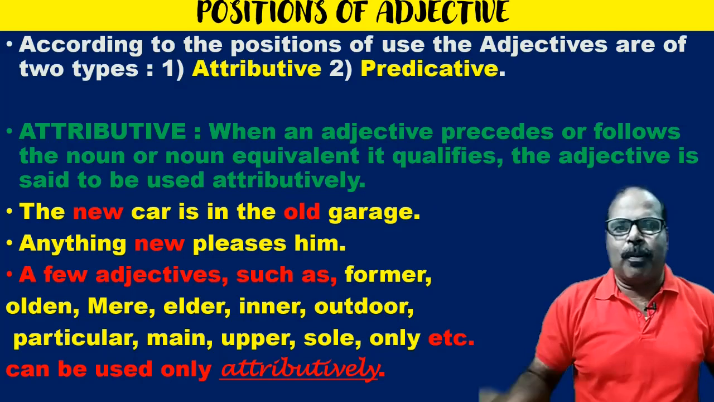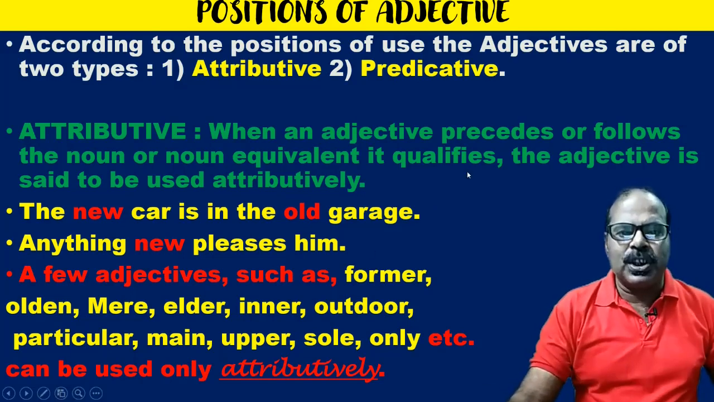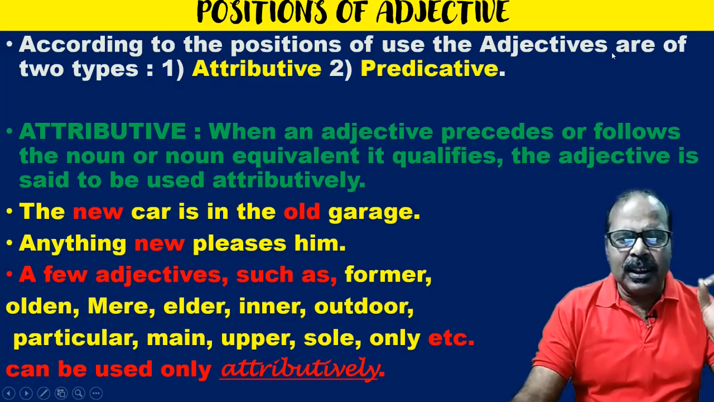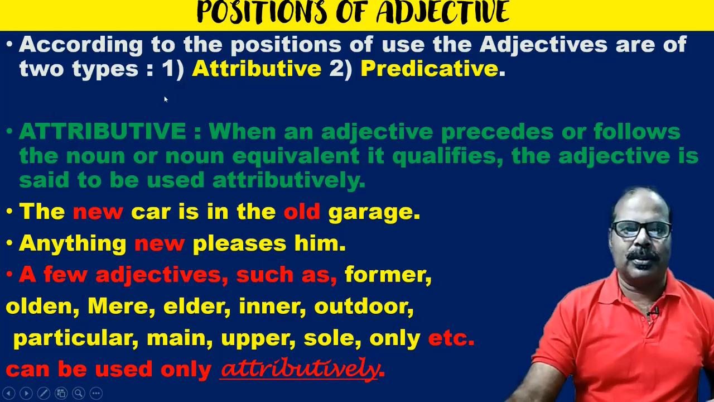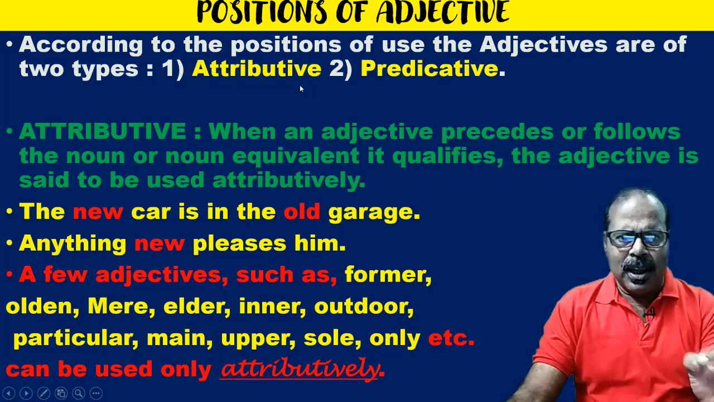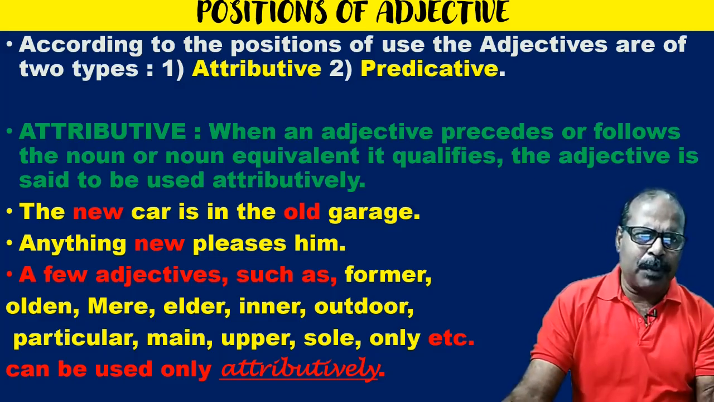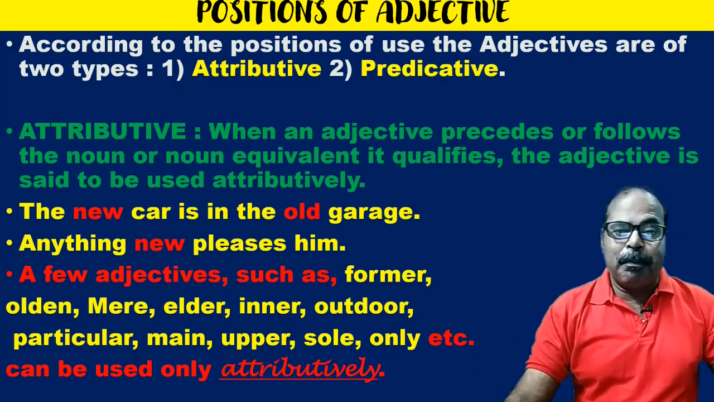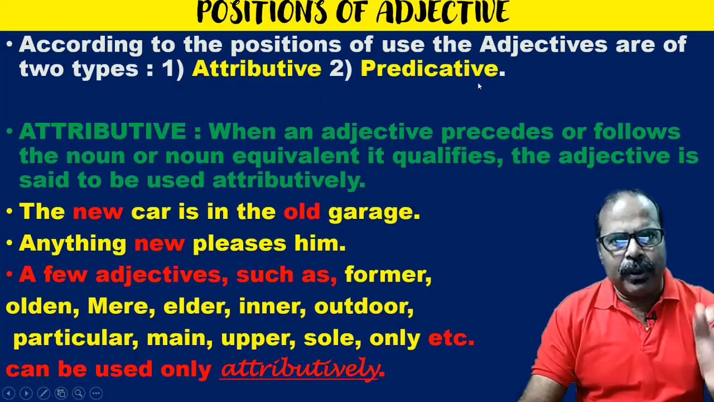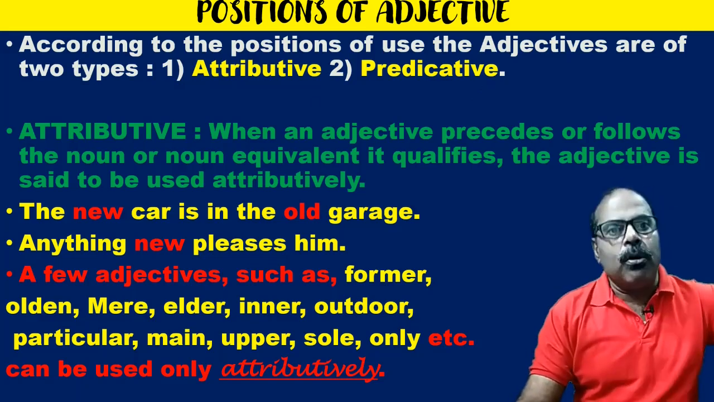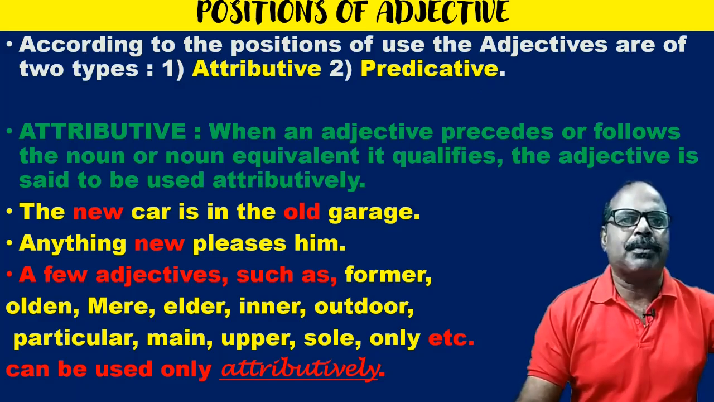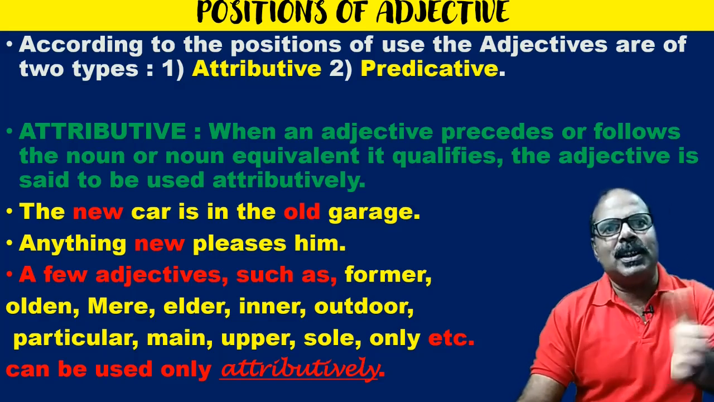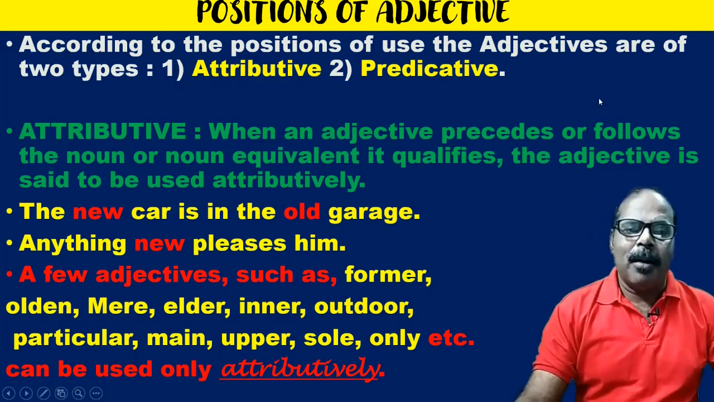Now, positions of adjective. According to the positions of use, the adjectives are of two types: attributive and predicative. Attributive means the adjective should be used just before the noun or just after the noun or very close to the noun. But predicative is the predicative use of the adjective. When the noun qualified is in the subject position, but the adjective is in the predicate, then it is the predicative adjective.